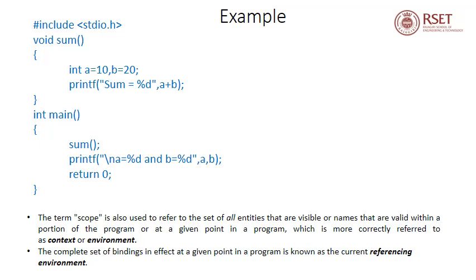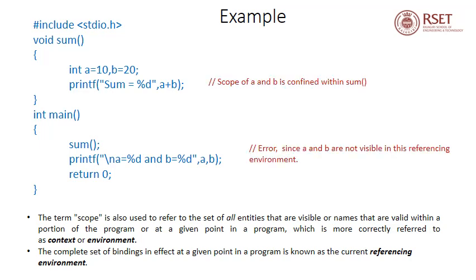The term scope is also used to refer to the set of all entities that are visible, or names that are valid, within a portion of the program or at a given point in the program. It is more correctly referred to as context or environment. The complete set of bindings in effect at a given point in a program is called the current referencing environment. So if you consider the printf statement in main, an error is shown because a and b are not visible in that particular referencing environment.